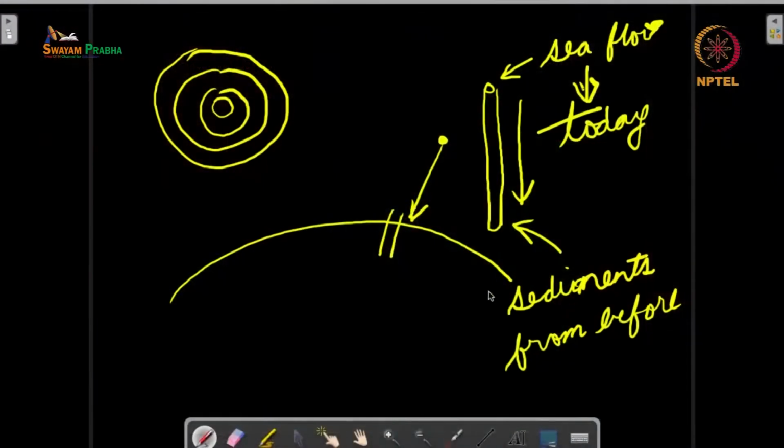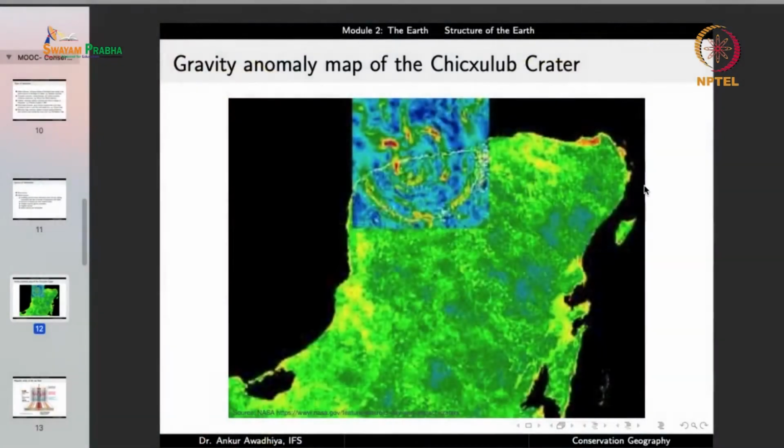And with the fossils, we can make a correlation about the age of that particular portion of the core. And so in this case, what was found is that around 65 million years ago, you find certain sediments that have a very different composition than the sediments from before that period or after that period.